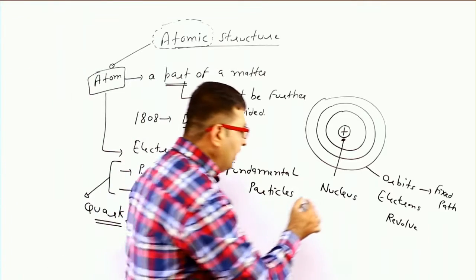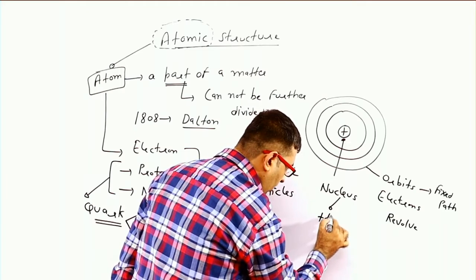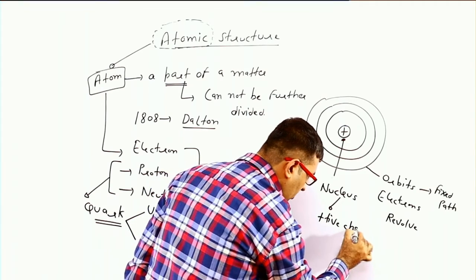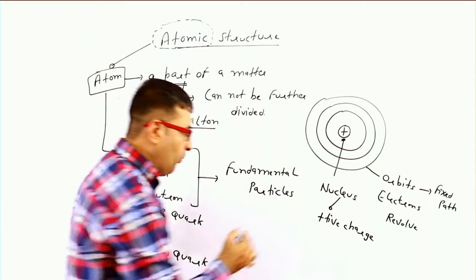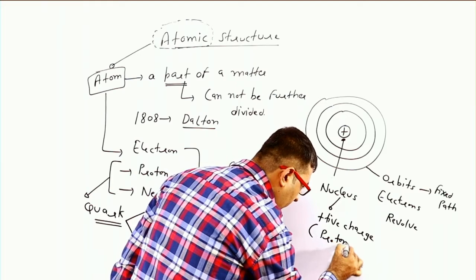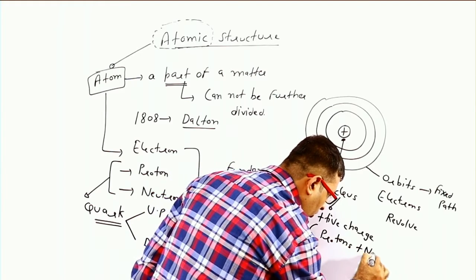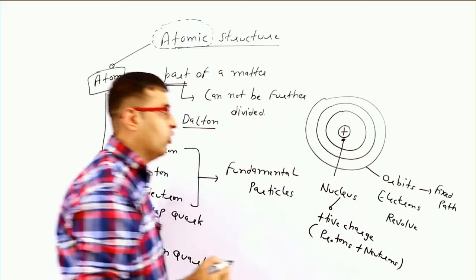Here the nucleus has a positive charge due to the presence of protons and neutrons.